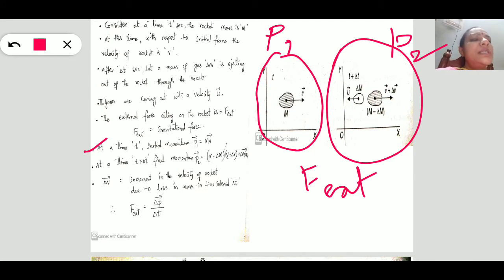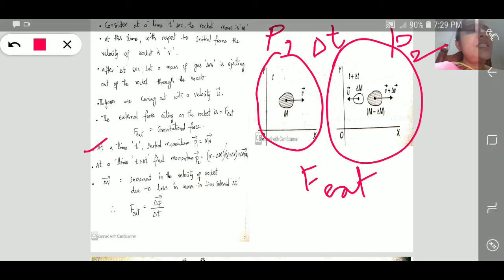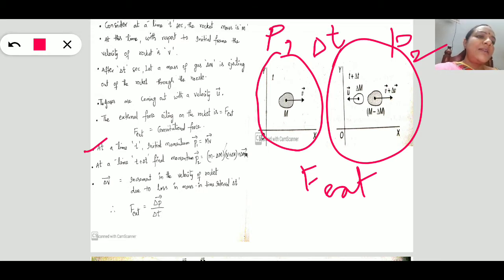So just calculate p1 and p2 in delta t seconds. The change in momentum occurs in delta t seconds. So that's what we are calculating at a time t. Initial momentum p1 is equal to what? The mass into velocity, that is m into v.